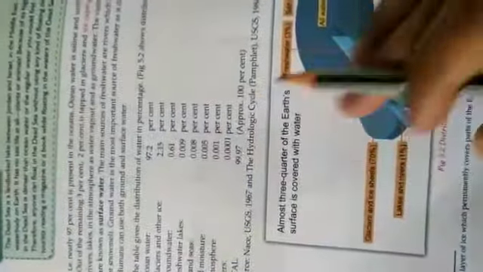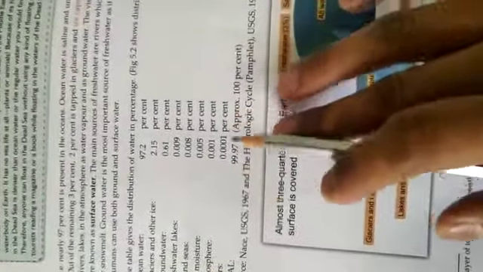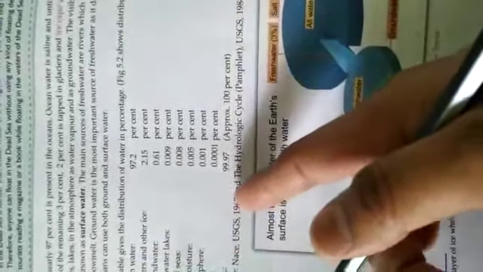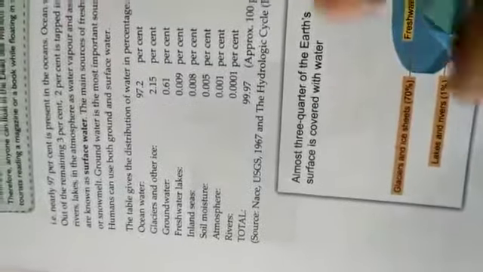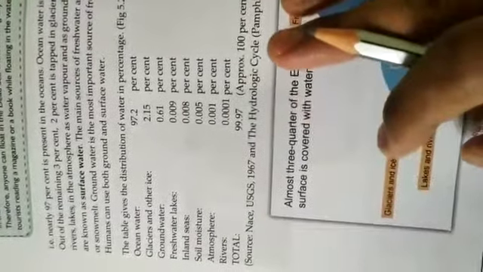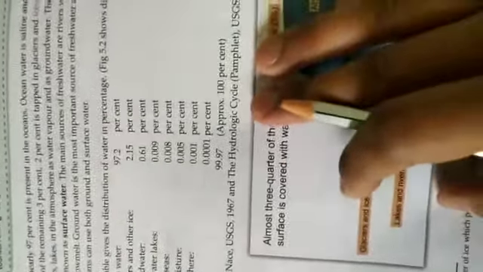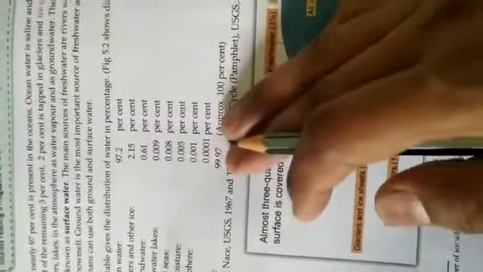The large portion of the water on the earth, nearly 97%, is present in the ocean. Ocean water is saline and unfit for human consumption. Out of the remaining 3%, 2% is trapped in glaciers and ice caps and 1% is present in rivers, lakes, in the atmosphere as water vapor and as groundwater.